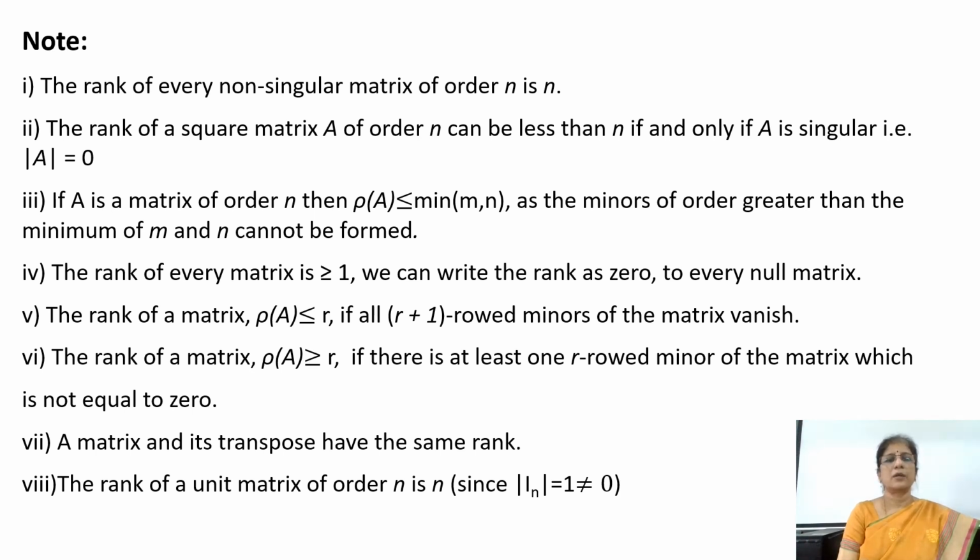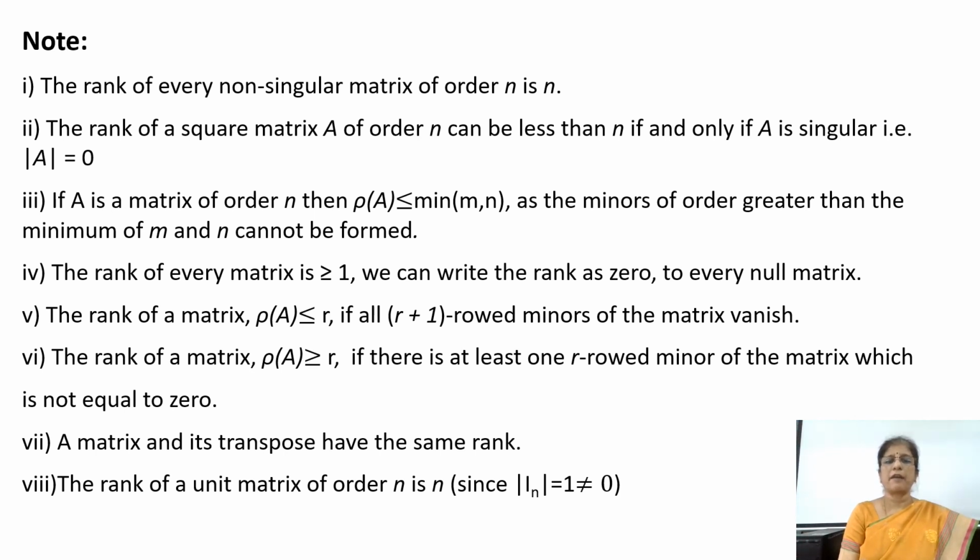So let us look at the note. The rank of every non-singular matrix of order n is n. The rank of a square matrix A of order n can be less than n if and only if A is singular, that is, the determinant of A equals 0. If A is a matrix of order m cross n, then rank of A is less than or equal to the minimum of m comma n, as the minors of order greater than the minimum of m and n cannot be formed.